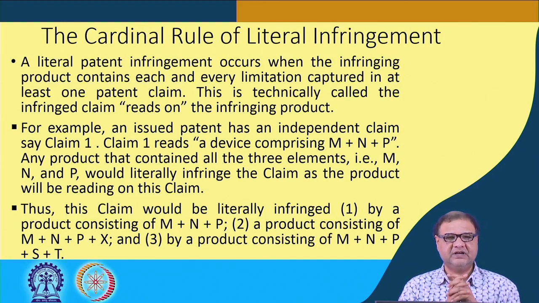Suppose claim number 1 contains M and P and claim number 10 contains N, and the infringing product covers M, N and P together, in that case it would not be a patent infringement in the